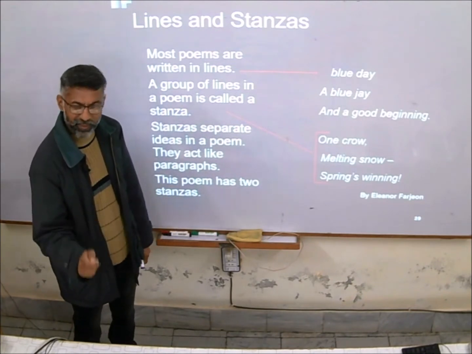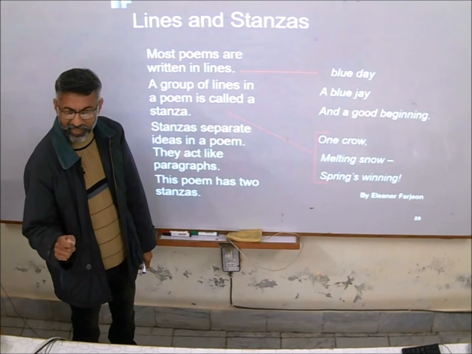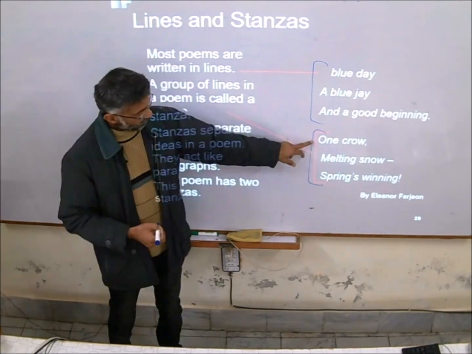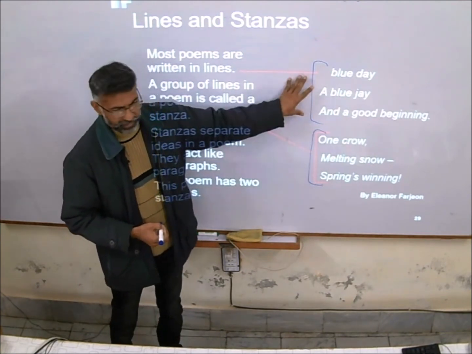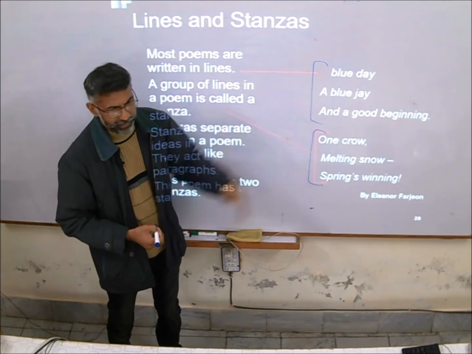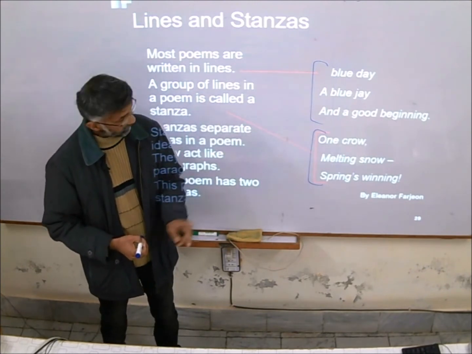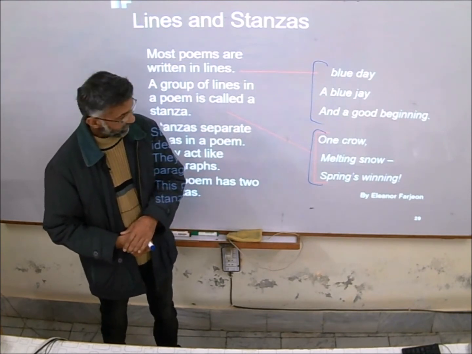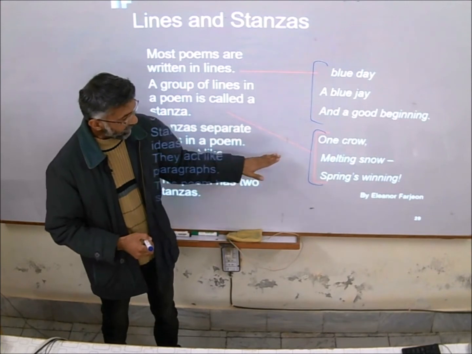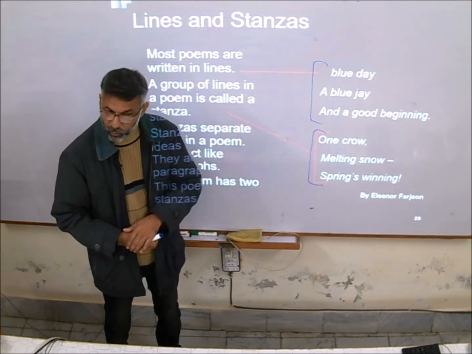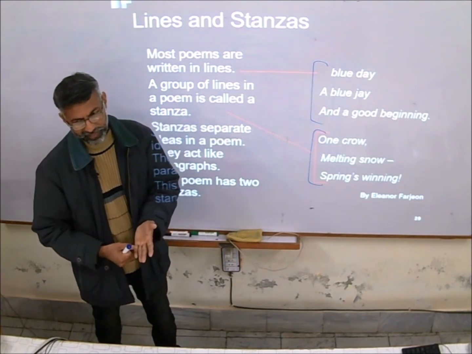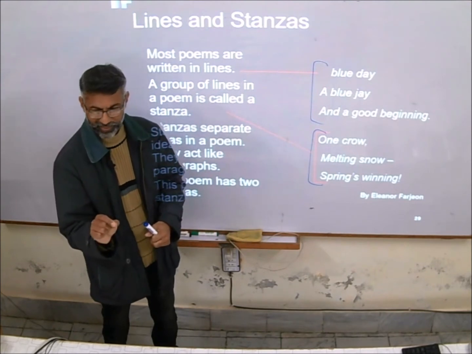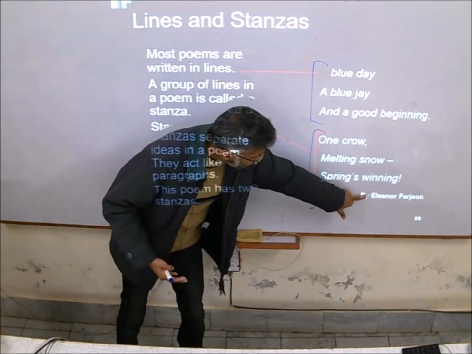Sentences make paragraphs, and lines make stanzas. What's this? Stanza. How many stanzas are there? Two stanzas. How many lines are there in stanza number 1? Three lines. How many lines are there in stanza number 2? Again, three lines. So both stanzas contain 3 lines each.